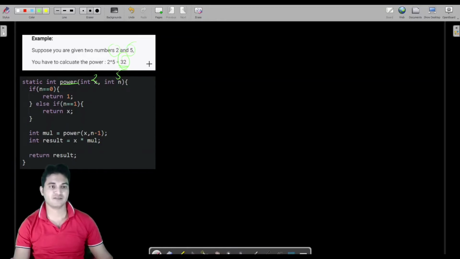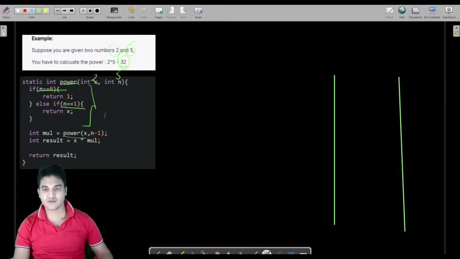This is x, this is n. So n is neither 0 nor 1, so we would pass this condition. We would not get stuck in this condition initially. Now we are making the call again onto the same method with x. X is the same but with smaller n. So this is the stack.